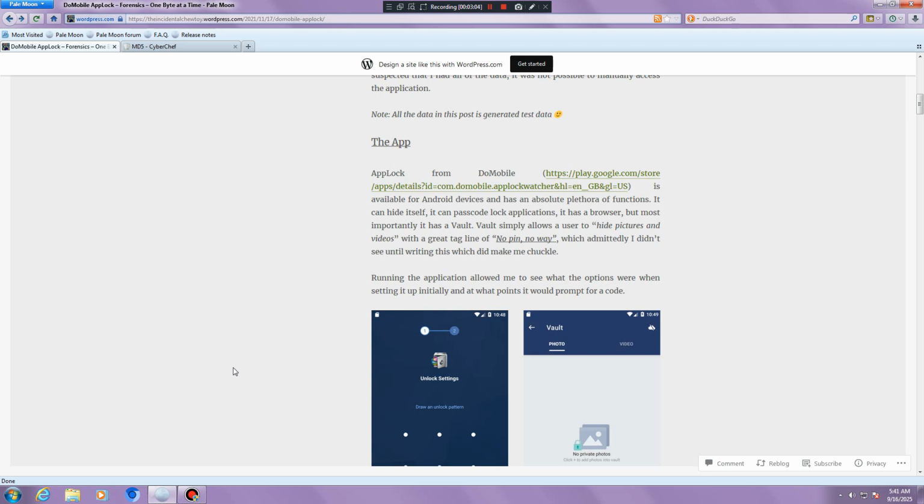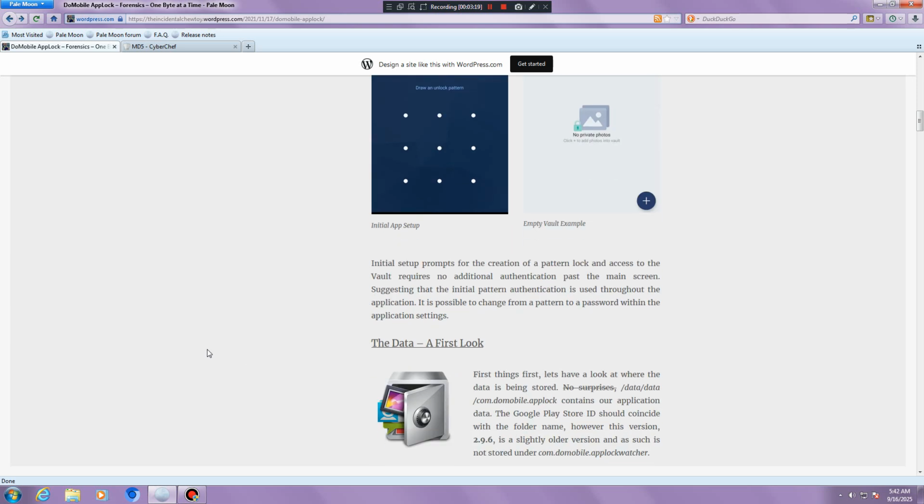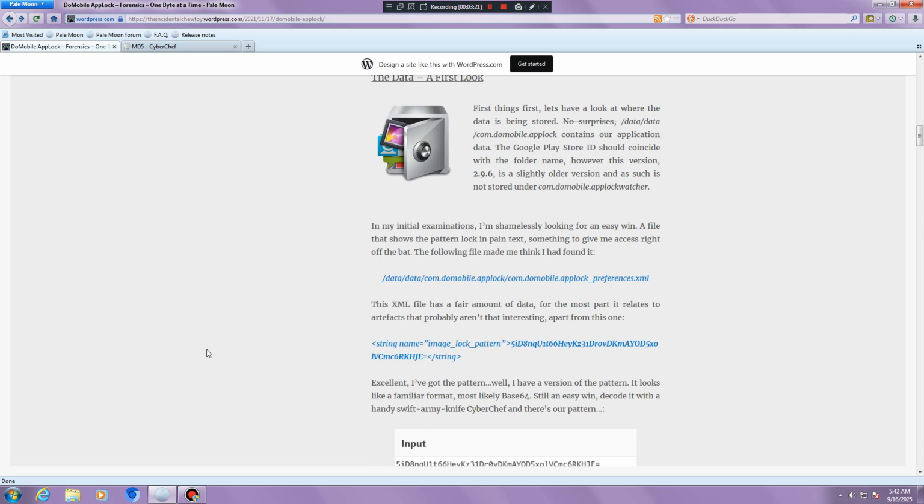A few commands executed on the Android Debug Bridge allow access over the victim's app lock data. Let's talk about this for a second. No surprise, the location is always data/data/ the mobile app lock.